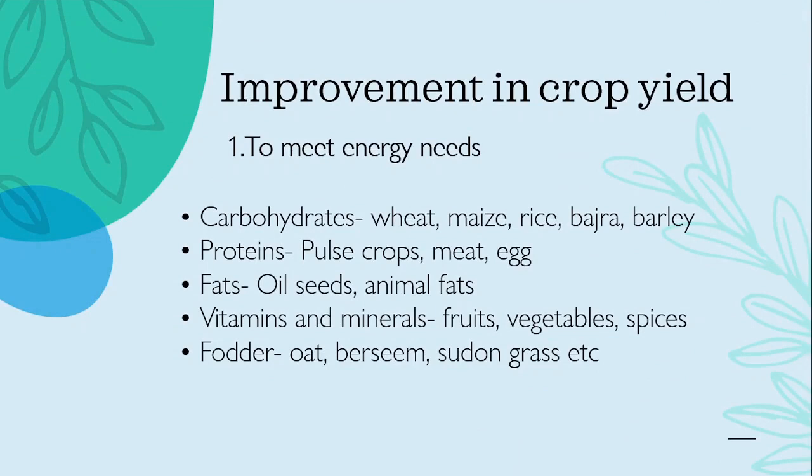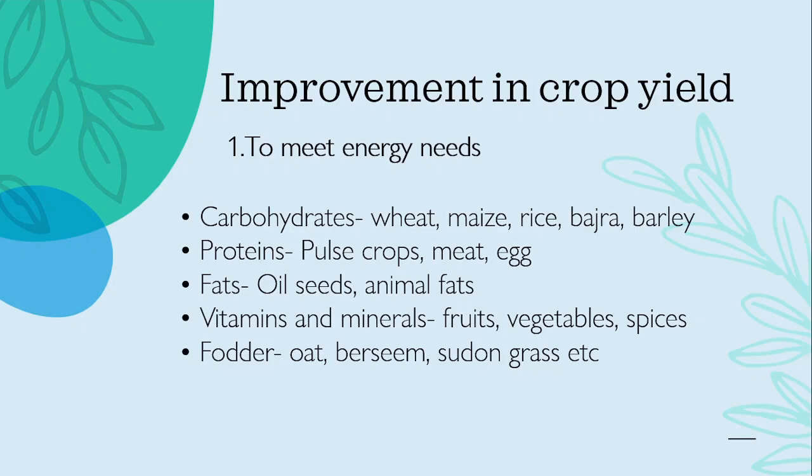Okay, next let's see improvement in crop yield. To improve crop yield, first we need to see if the crop is meeting the energy needs or not. Why does it need energy? Because like human beings, plants also need energy to grow and develop, right? So there are various needs such as carbohydrates, proteins, fats, vitamins and minerals, fodder.